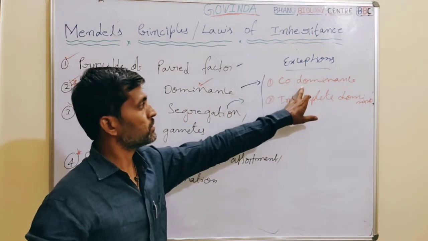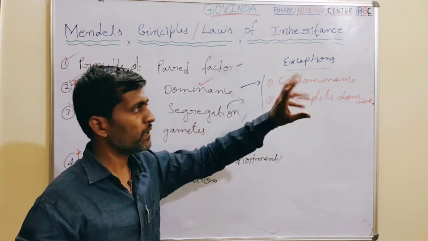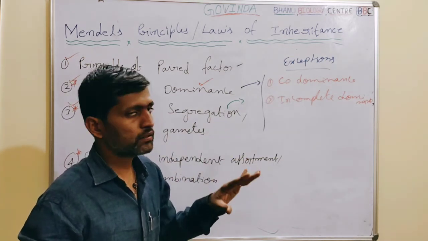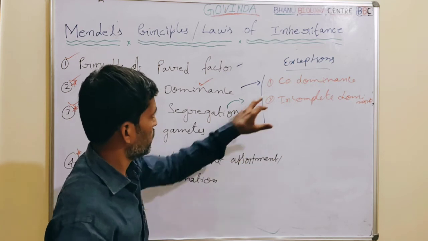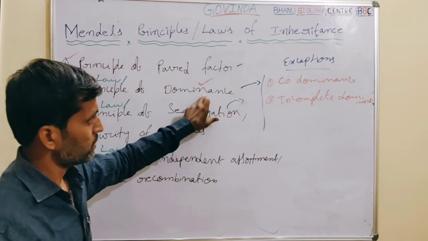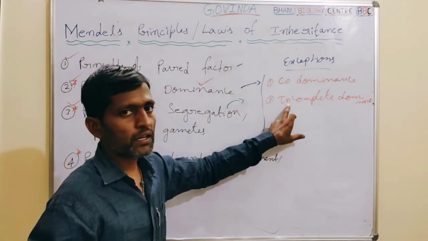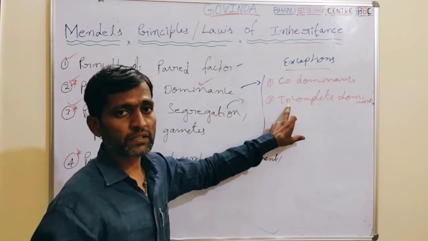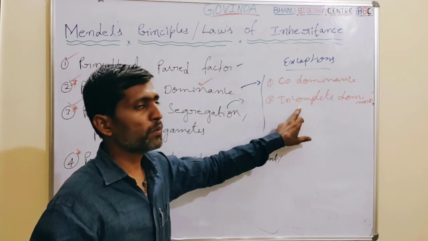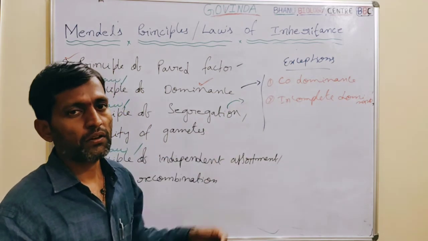In codominance, both alleles, both factors, equally influence the character. No gene is dominant and no gene is recessive. Both are equal, so it completely deviates from this law. The second one is incomplete dominance. Here the dominant allele cannot suppress or mask the influence of the other allele, so it is named incomplete dominance. We will talk about these exceptions in detail in further videos.